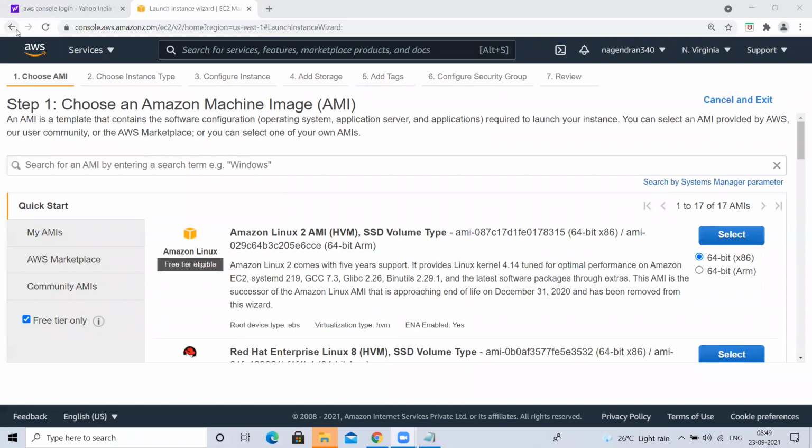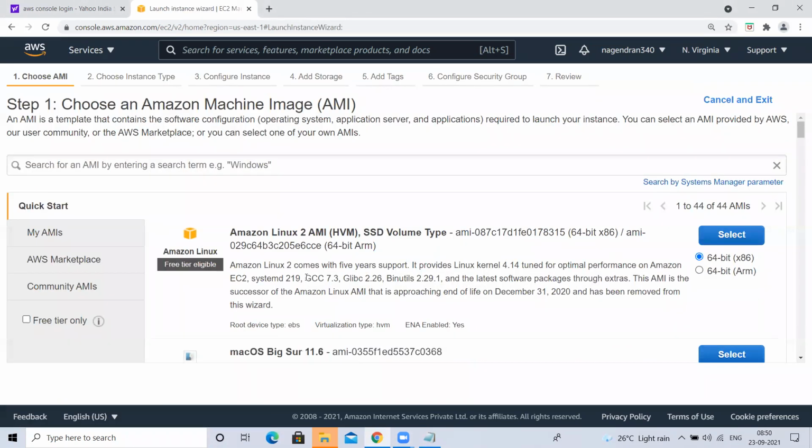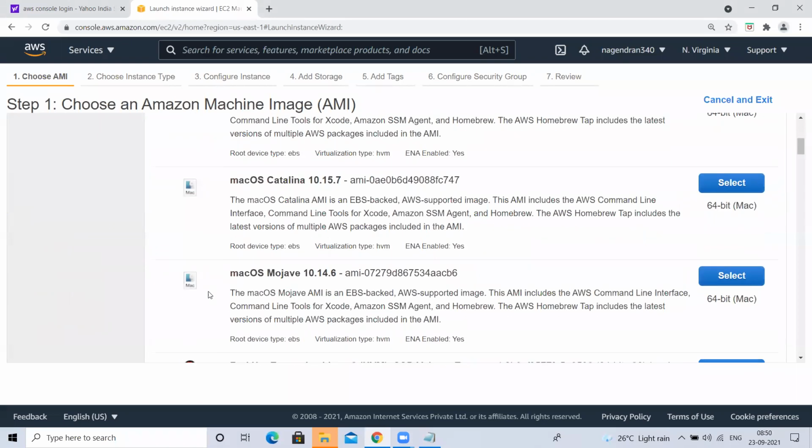Okay, so let me show it again. Once I go to EC2 instances, there are no running instances. So I want to launch an instance. You have to click on this Launch Instance. Then here there are many images available, right?